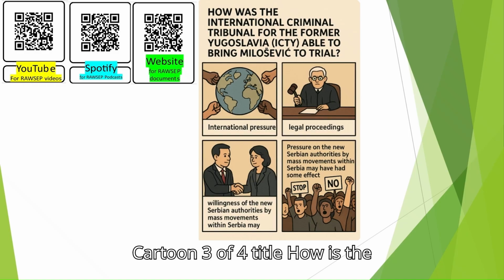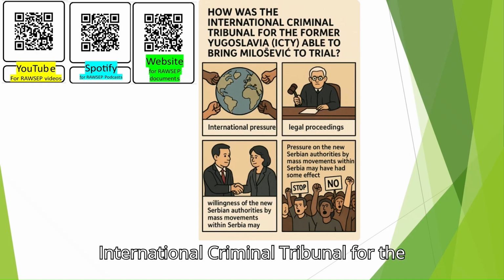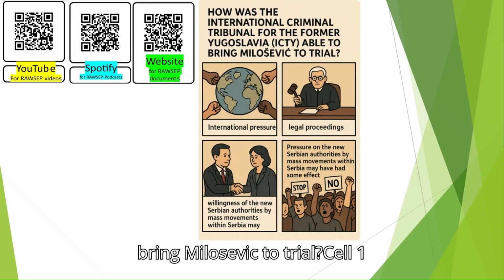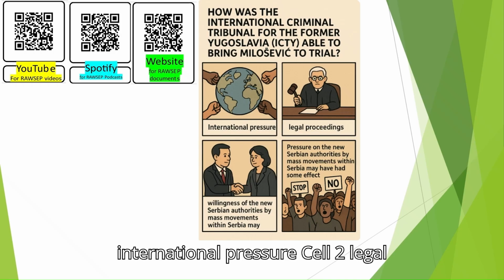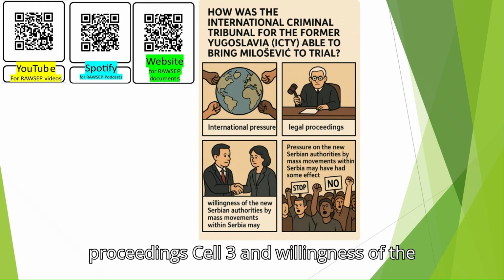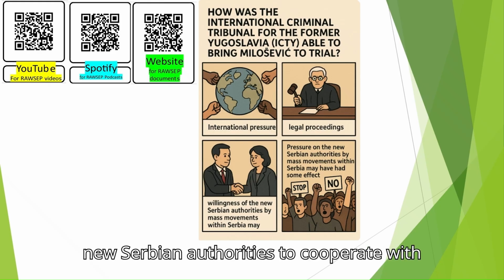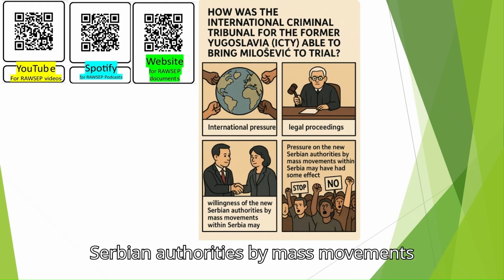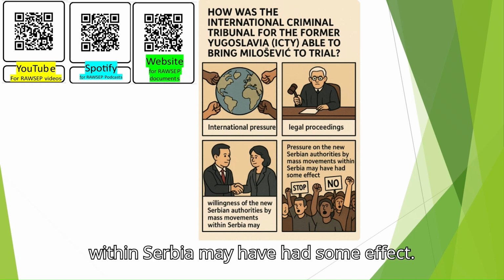Cartoon 3 of 4, titled: How was the International Criminal Tribunal for the former Yugoslavia, ICTY, able to bring Milošević to trial? Cell 1: International pressure. Cell 2: Legal proceedings. Cell 3: And the willingness of the new Serbian authorities to cooperate with the tribunal. Cell 4: Pressure on the new Serbian authorities by mass movements within Serbia may have had some effect.